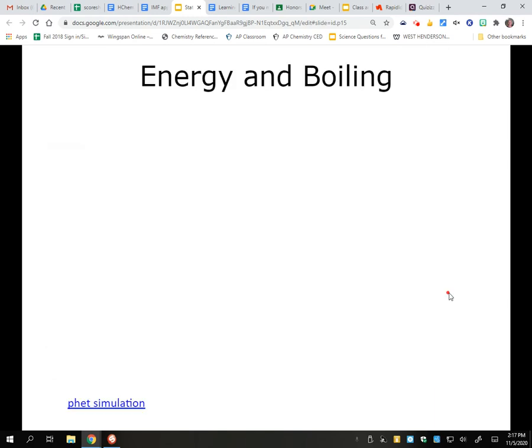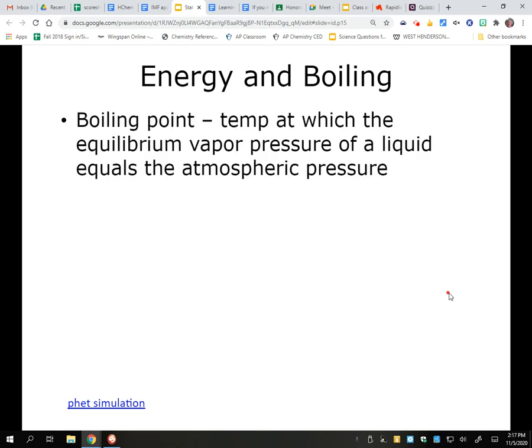Now, energy and boiling. That vapor pressure is a really important part of how we define boiling. If I were to ask you what is a boiling point? You would probably say the temperature when the bubbles happen, which is an okay answer. I think it's very enlightening, though, to look at the legal definition for a boiling point. It is the temperature at which the equilibrium vapor pressure of a liquid equals the atmospheric pressure.